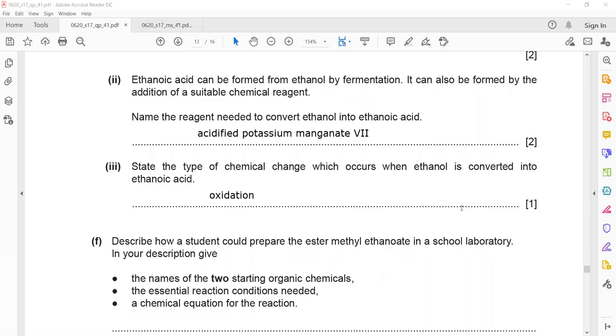That is why in the marking scheme for this reaction, alcohol converting into carboxylic acid, they always use potassium manganate 7, because this is a practical oxidizing agent which gives a higher yield of the product. So you don't find potassium dichromate or potassium chromate specifically in this reaction.